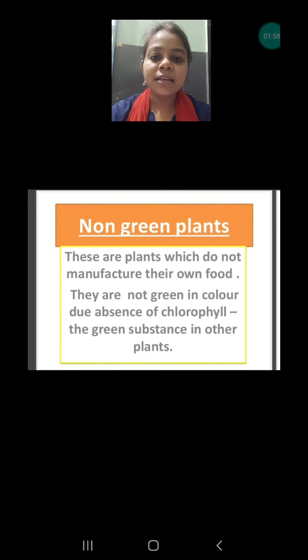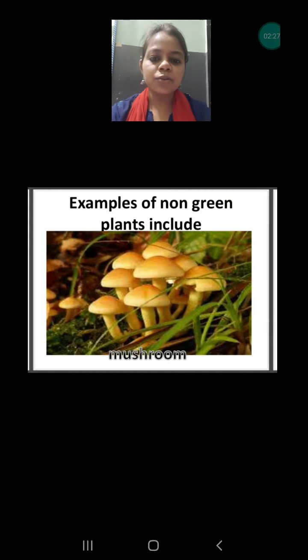So the answer is they are depending on dead plants or dead animals. When the animals or plants die, they mix into the soil. This process is called decaying. When they decay, they release some of the nutrients in liquid form that mix into the soil, and after that these nutrients are absorbed by some of the plants, but they do not provide the color. Their color is actually white.